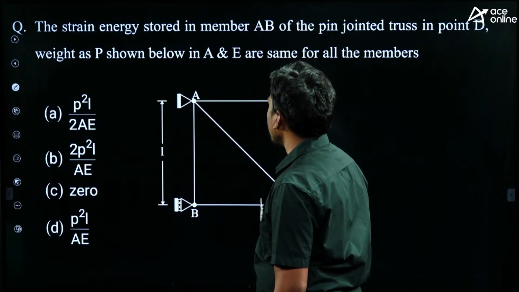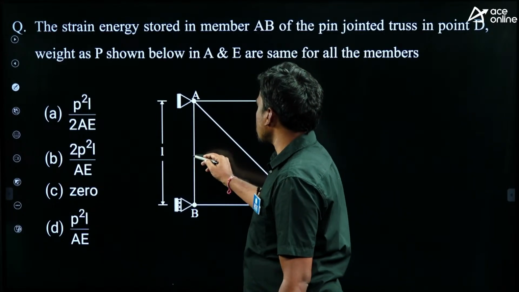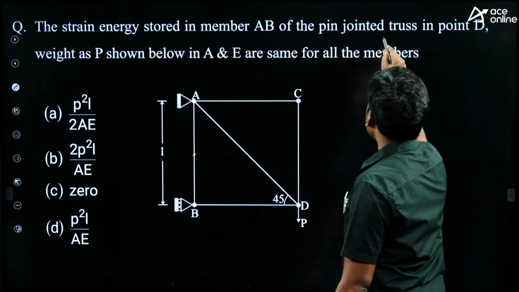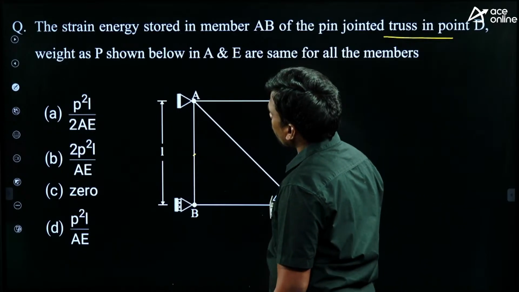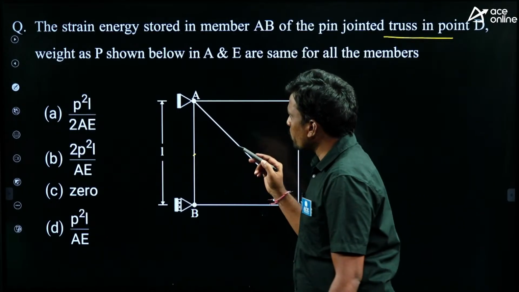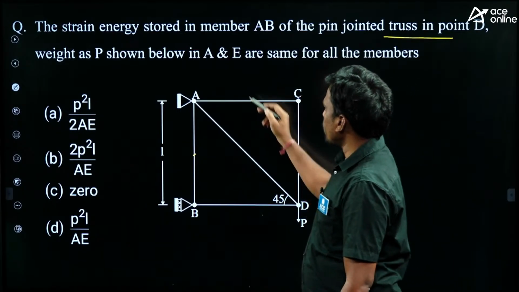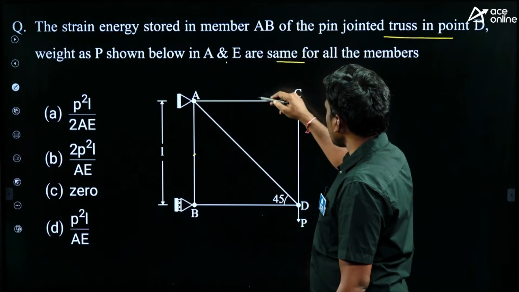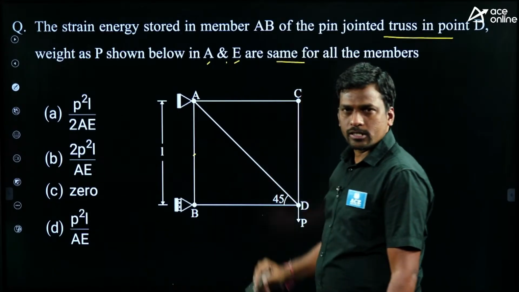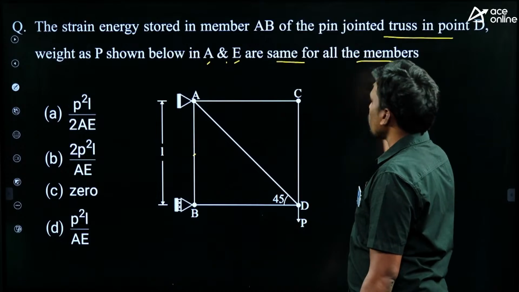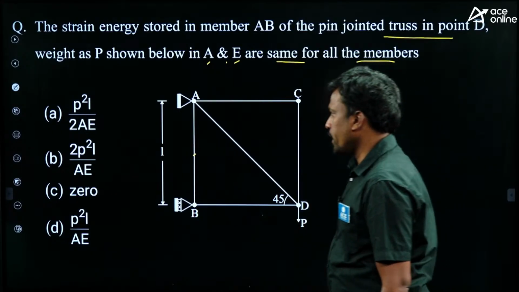The strain energy stored in member AB, this is a member AB of the pin jointed truss. At point D there is a load P as shown below, and A and E, the area and the Young's modulus, are the same for all the members. He is asking to find the strain energy.